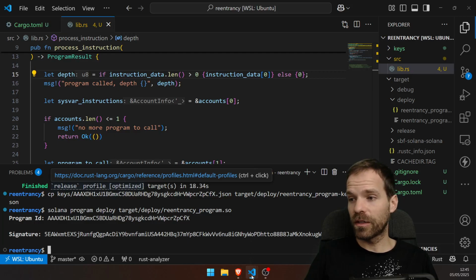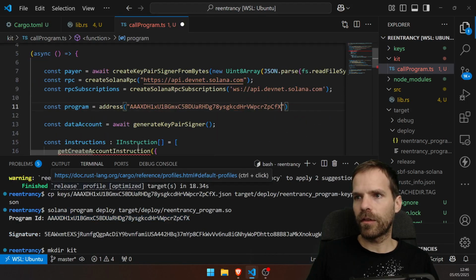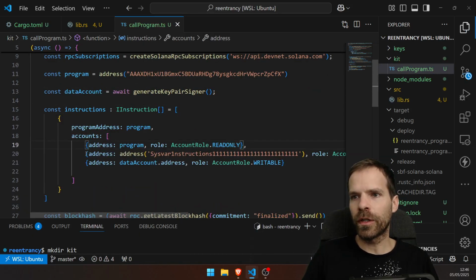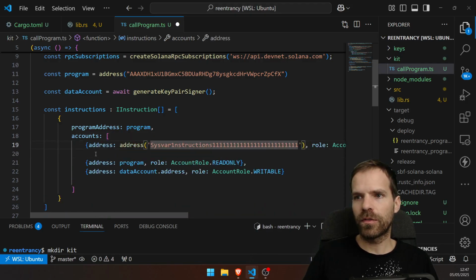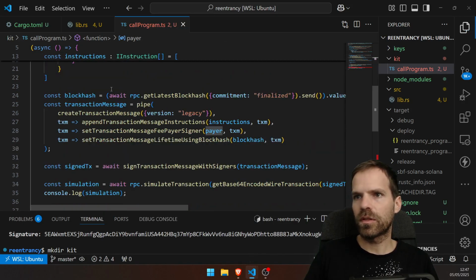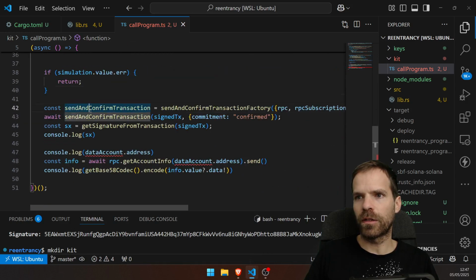Now let's call it. And I'm also just gonna copy that. This is our program ID. We don't need to create an account. All we're doing is we're gonna call this with sysvar instructions at the top, and then the program that we wanna call, which is again our program. So we're doing a self CPI. Yeah, that's it. Create, sign, simulate, and if I can simulate, I send.